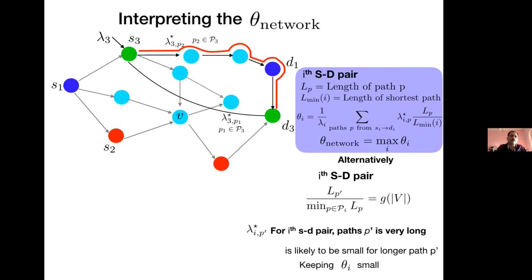So in a well-balanced network where the length of longest to shortest paths are small, we anyway get a constant competitive ratio. For an unbalanced network where there are extremely long paths and extremely short paths, the fraction of traffic going through the long path is going to be much smaller than the fraction of traffic going through a smaller path, in which case, again, this quantity remains small, and we get that the competitive ratio is small. So we don't get an explicit answer in the network stochastic case.